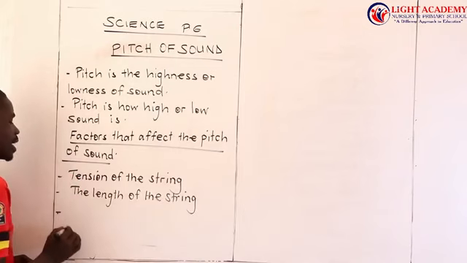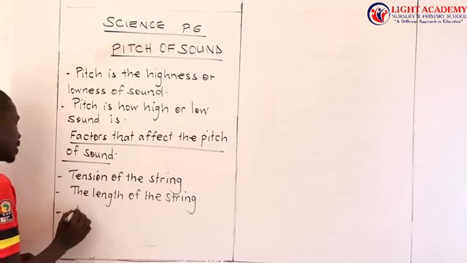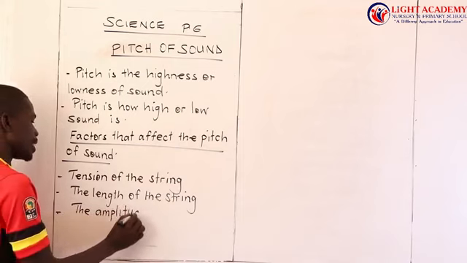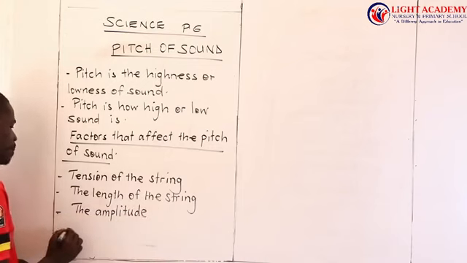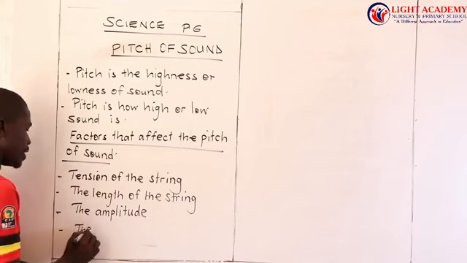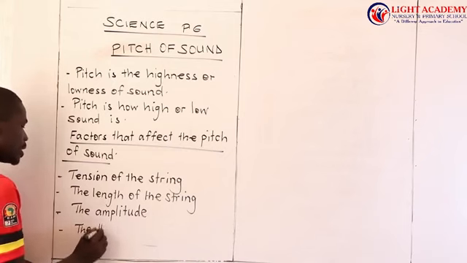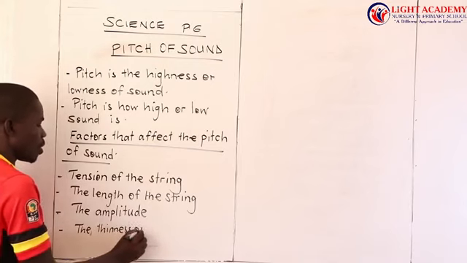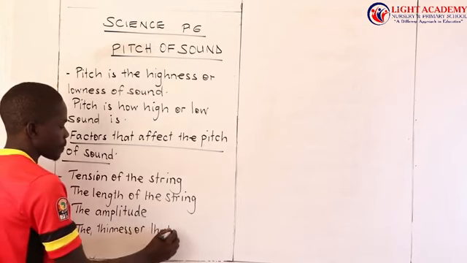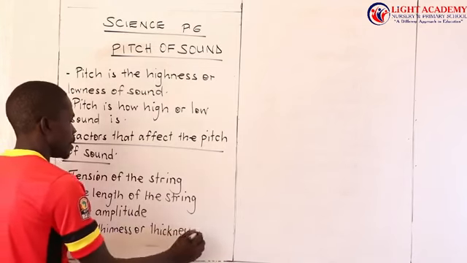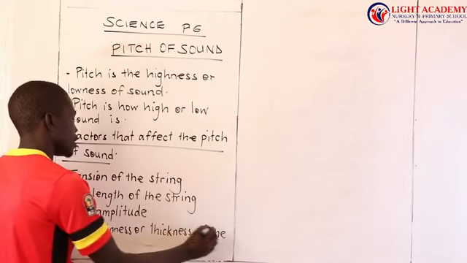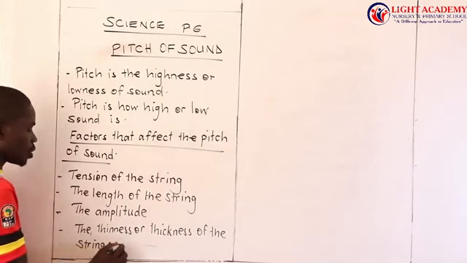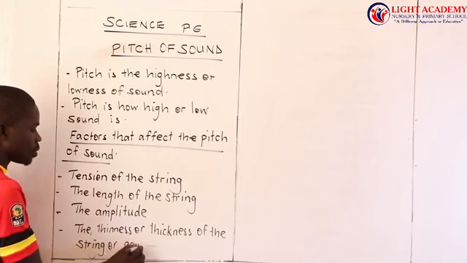Then another factor which can affect the pitch of sound is the amplitude. Another one is the thinness or thickness of the string or an object.